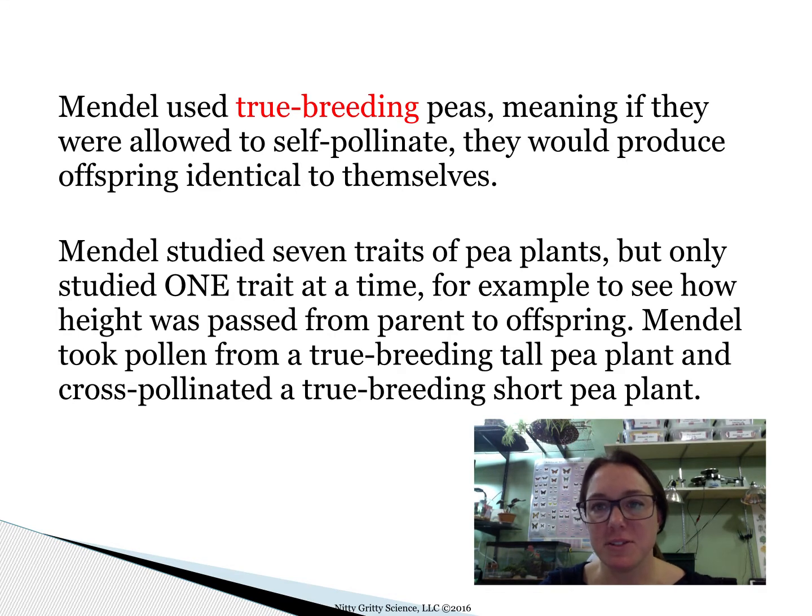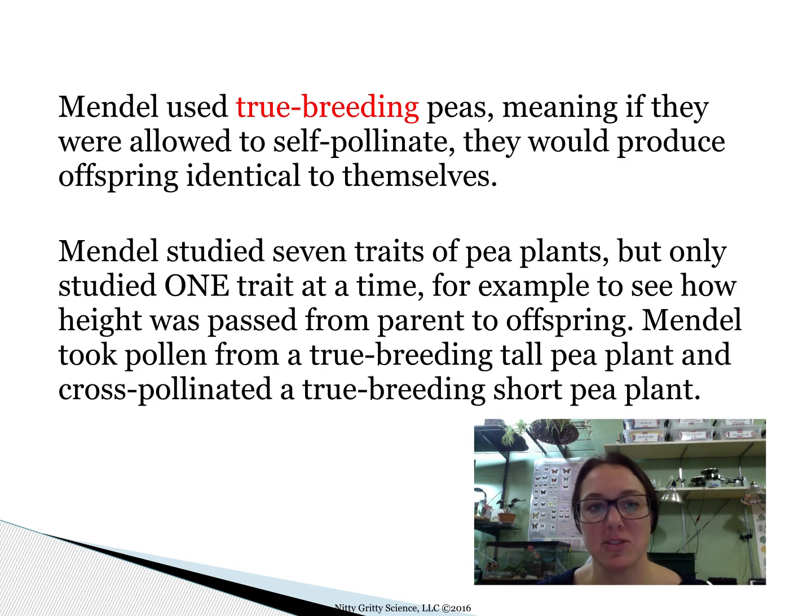For Mendel's research, he used true breeding peas, which means that if they were allowed to self-pollinate, they would produce offspring identical to themselves. Self-pollination is the transfer of pollen from the anther to the stigma of the same plant. So it's basically a plant fertilizing itself, which is asexual reproduction. It's reproduction without having sex, basically. So there's no genetic variation in that. That plant will create a clone of itself, and so the offspring will be identical to the parent.